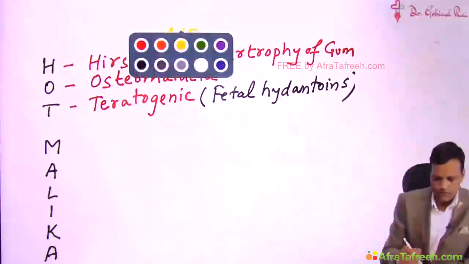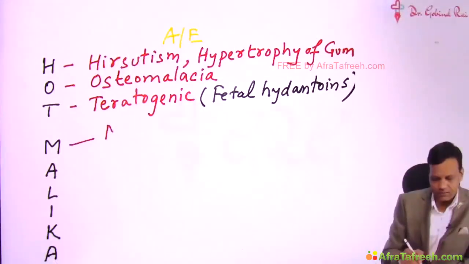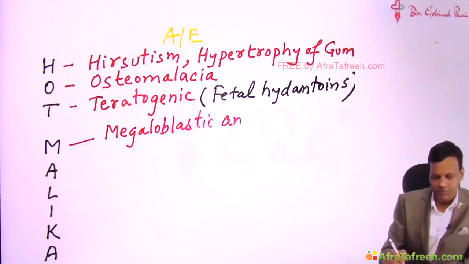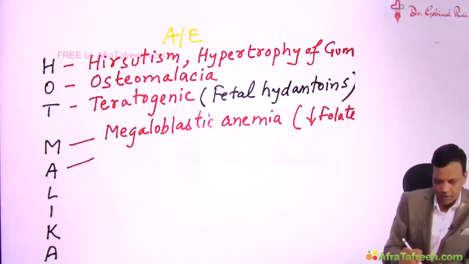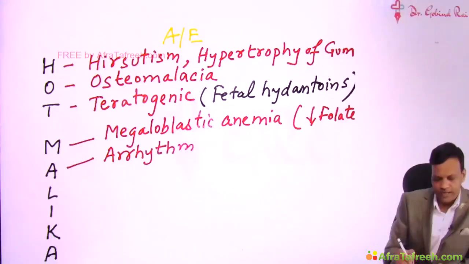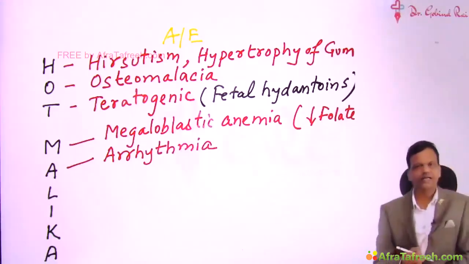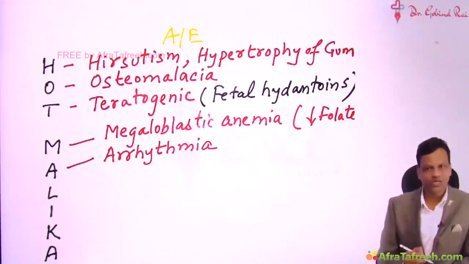Then M for megaloblastic anemia. Phenytoin causes deficiency of folic acid, and this folic acid deficiency can result in megaloblastic anemia.